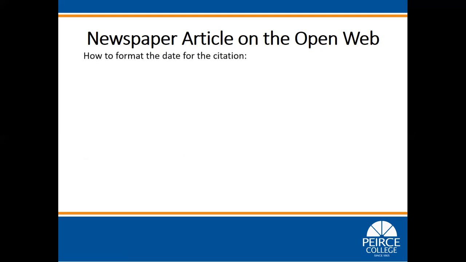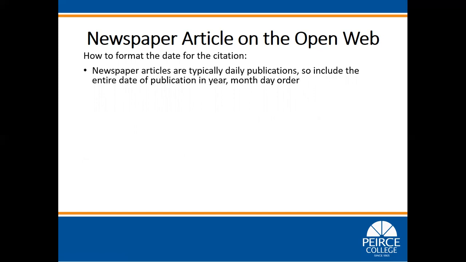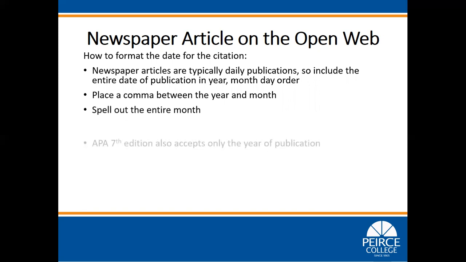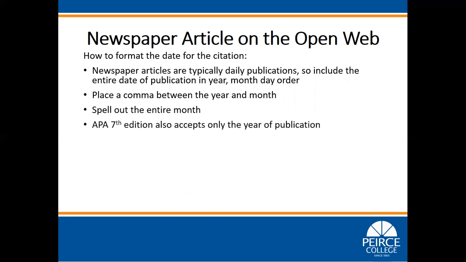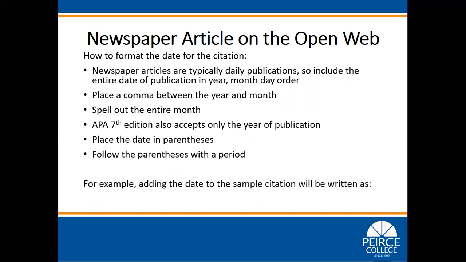How to format the date for the citation. Newspaper articles are typically daily publications, so include the entire date of publication in year, month, day order. Place a comma between the year and month. Spell out the entire month. APA 7th edition also accepts only the year of publication. Place the date in parentheses. Follow the parentheses with a period. For example, adding the date to the sample citation will be written as 2021, June 21st in parentheses, period.